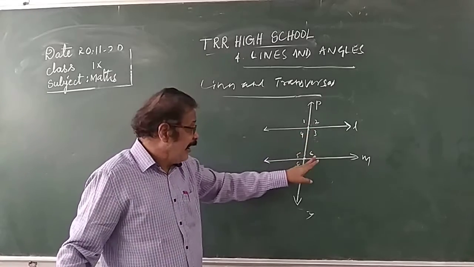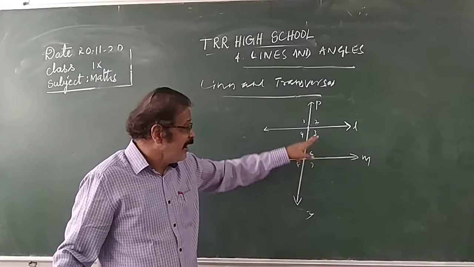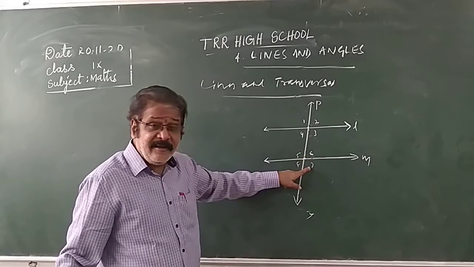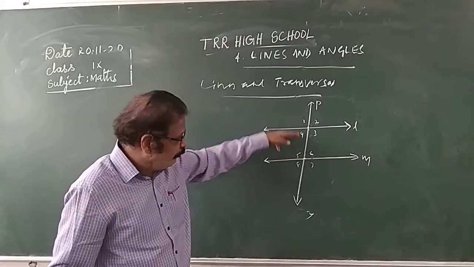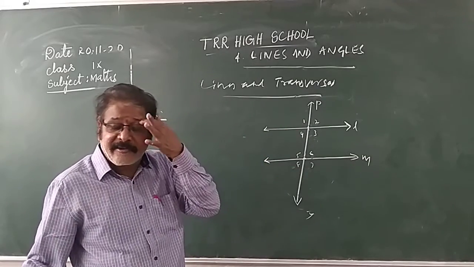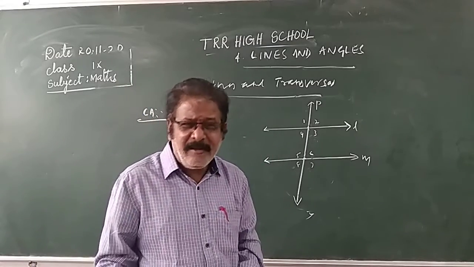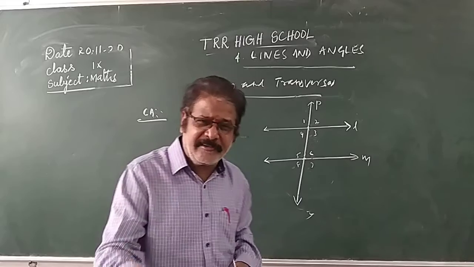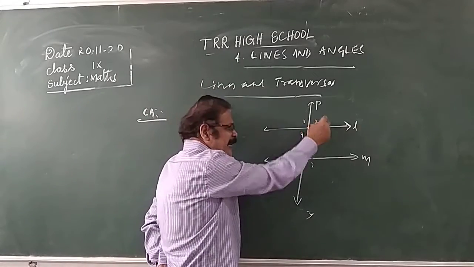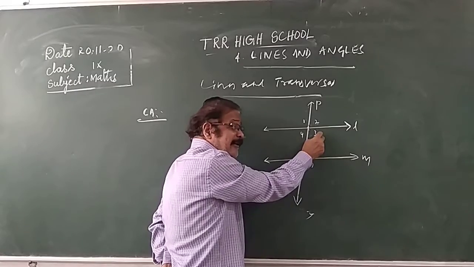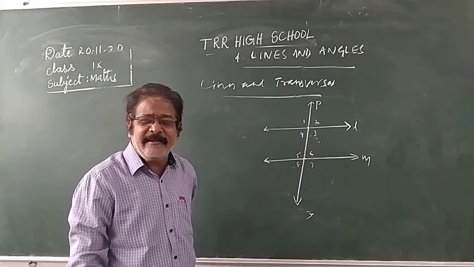Angle 2 exterior, angle 6 interior. So angle 2 and angle 6 are the corresponding angles. Angle 3 and angle 7 are the corresponding angles. Angle 1 and angle 5 are the corresponding angles. Angle 4 and angle 8 are the corresponding angles. Corresponding angles means one from exterior and the other from interior, but they are not adjacent. So angle 2 exterior, angle 3 interior: these are not corresponding, because they are adjacent angles. Adjacent angles can never be corresponding angles.